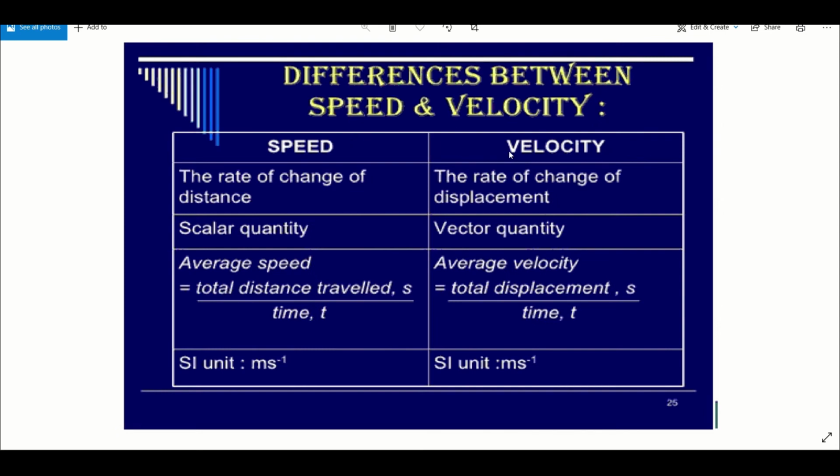This is the difference between speed and velocity. Speed is the rate of change of distance, and velocity is the rate of change of displacement. Speed is a scalar quantity, velocity is a vector quantity. Average speed is equal to total distance traveled, that is S, upon total time t, whereas average velocity is total displacement S upon total time. The SI unit remains the same for both of them.